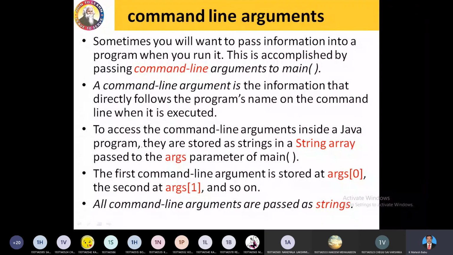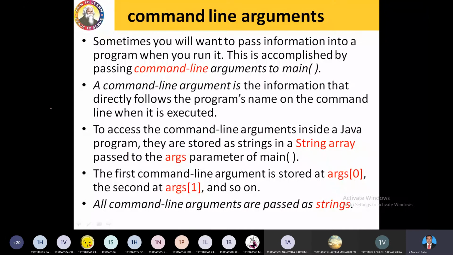In Java, though you are receiving arguments or not, you are mentioning String followed by args. Yes or no? So args is nothing but an array of strings. Usually the command line arguments pass values to the main function, and the main function accepts all of them in the form of an array of strings. Right?